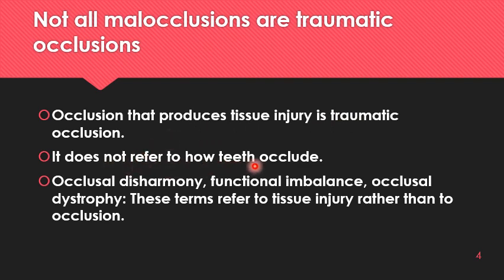See, patients may have deep overbite, patients may have malalignments, premature contacts. As far as their periodontium is healthy and it is accommodating to the forces, there is no injury, then that malocclusion will not be called traumatic occlusion. So that is why the occlusion which causes trauma from occlusion, that process is known as occlusal disharmony, functional imbalance, or occlusal dystrophy. So all these terms are referring to the tissue injury rather than to the occlusion alone.